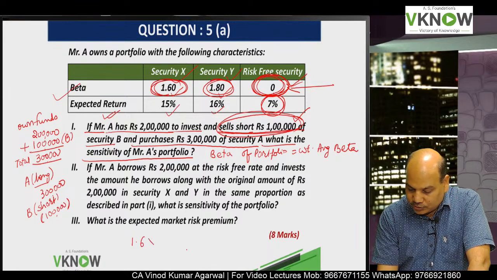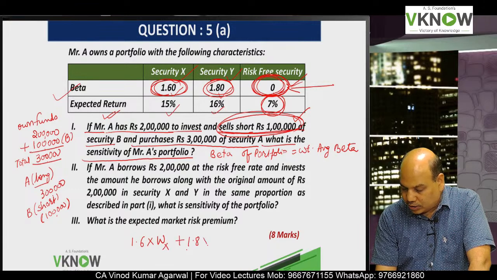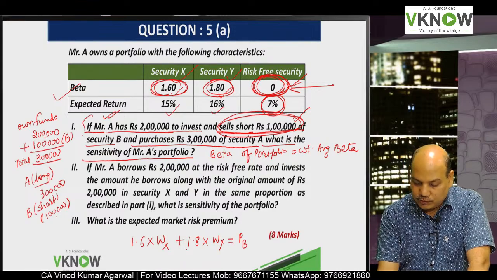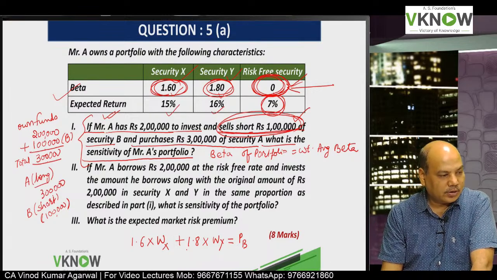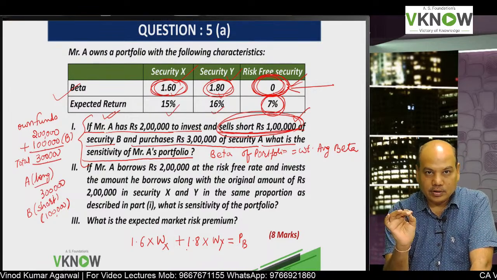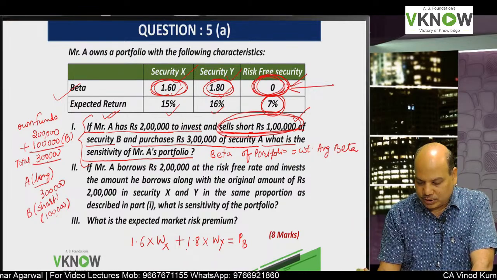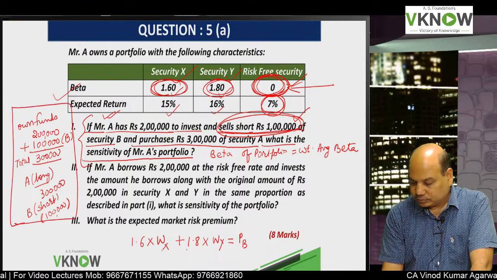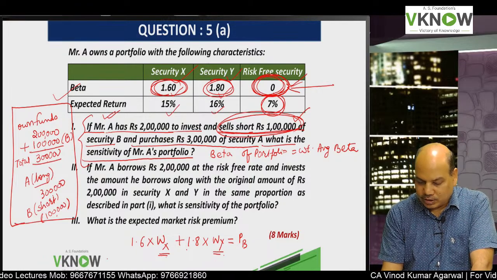So 1.16 into weight of X plus 1.80 into weight of Y is equal to portfolio beta. This will be your first answer. You get 2 to 3 marks for this much effort, but the important thing is, what is the weight of stock A and stock B? That I will tell you later. Keep thinking what is the weight of X and Y.